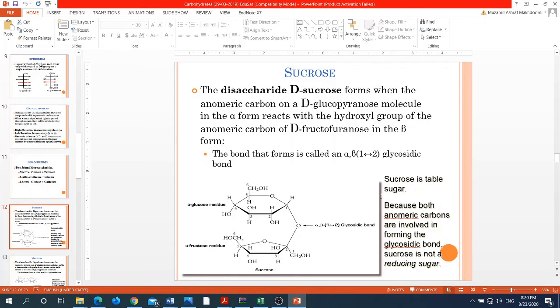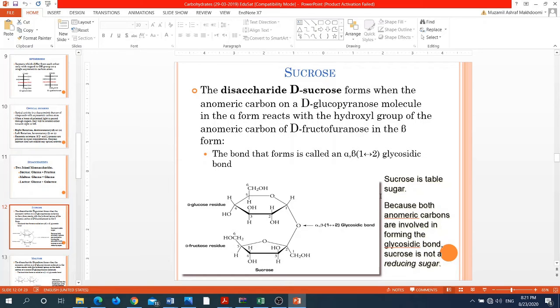Now, if we look at the structure of the first of these disaccharide molecules, that's sucrose. Sucrose is a disaccharide, and it's composed of a molecule of glucose and a molecule of fructose.